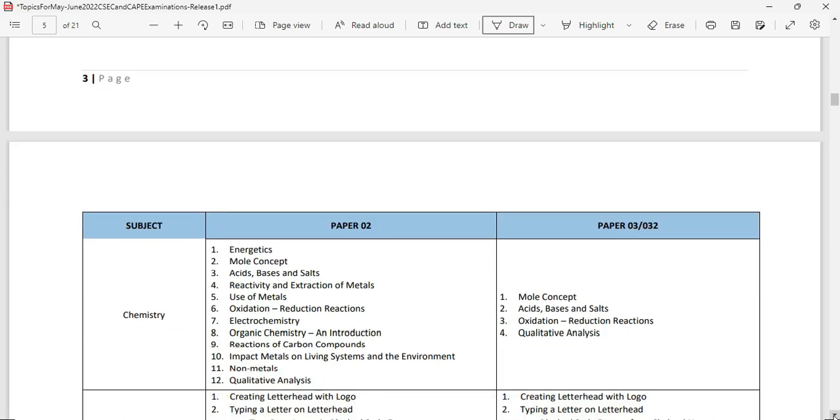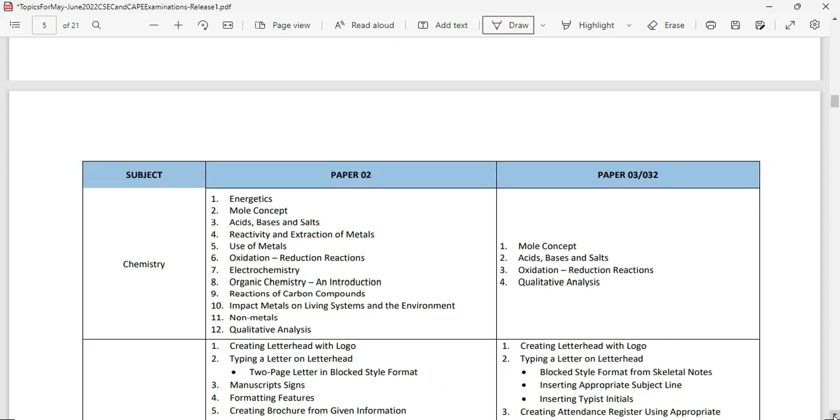For those persons who are doing chemistry, here we have chemistry and the broad topics, 12 topics to make sure that you are going to be acing the examination. So for those persons doing chemistry, you can now zero in on these 12 topics to ensure that you score that 60 marks or 60% that will be added to the final grade.